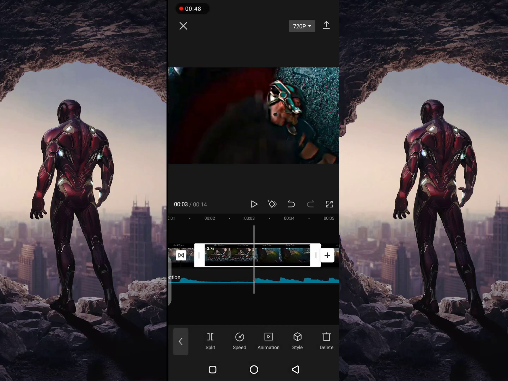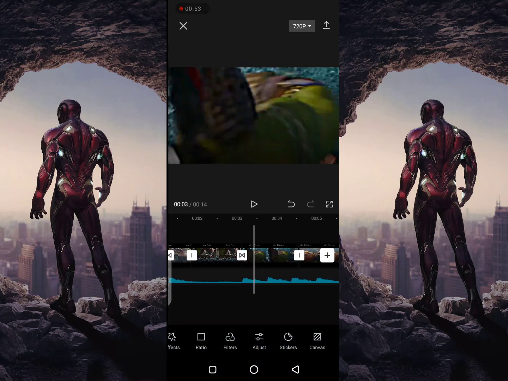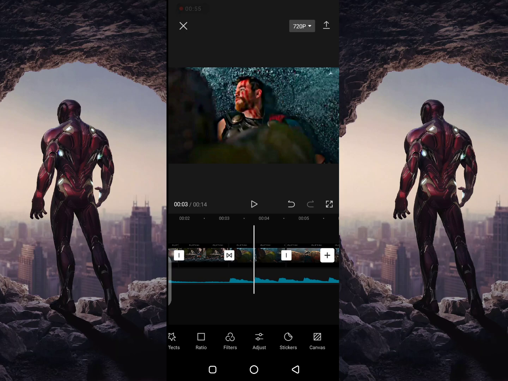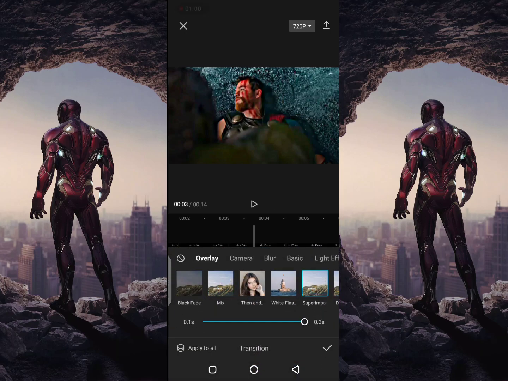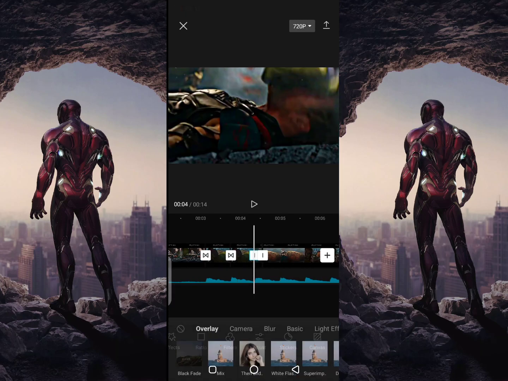Split. Now go to transition. Select superimpose. Select the fourth split part. Split. Select superimpose. Split the sound part. Select superimpose.